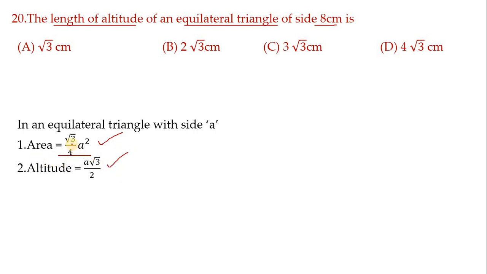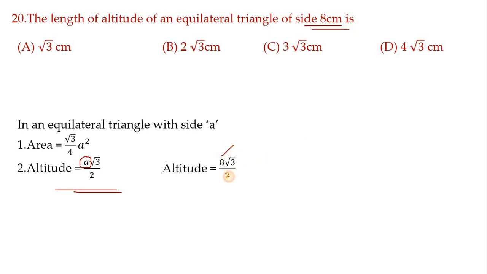So the area formula is root 3 by 4 a square, where a means the length of the side. In an equilateral triangle all sides are equal. The altitude, meaning height finding formula, is a root 3 by 2. Now for this problem, use this formula, a root 3 by 2. In the place of a, what is the side measurement here? 8. Hence substitute 8 here. Let me simplify this: 2 ones and 2 fours. So the answer is 4 root 3. Option D is correct.